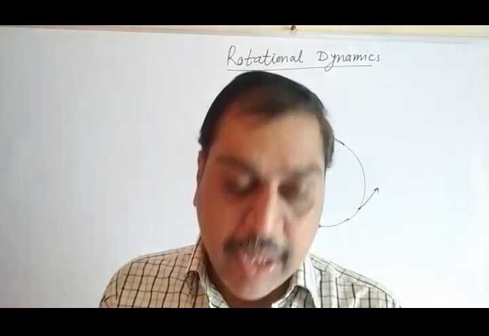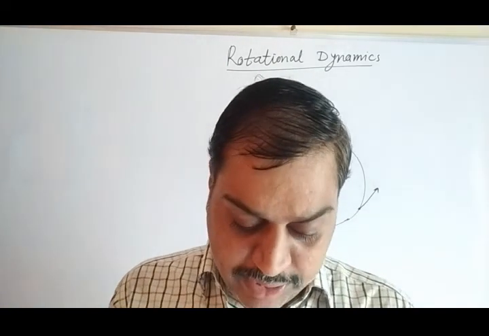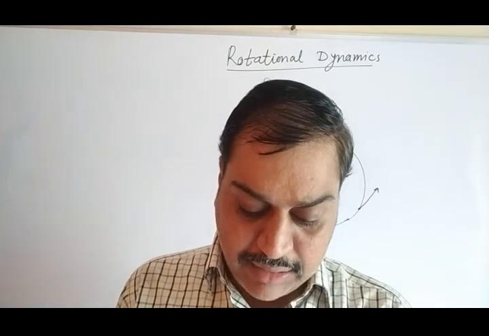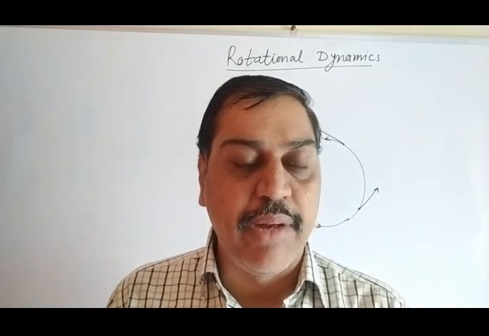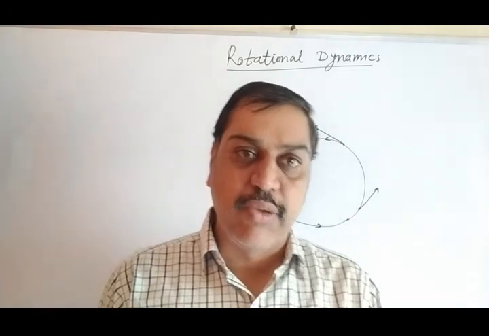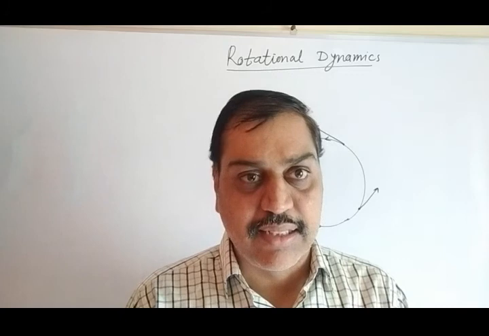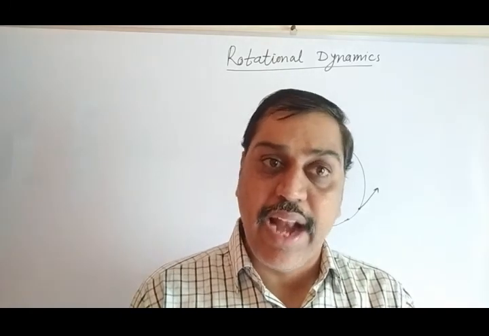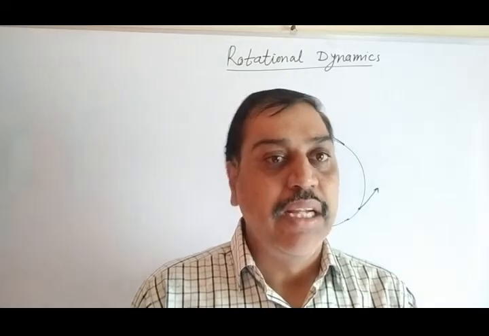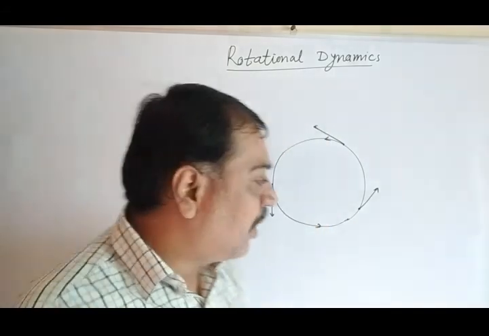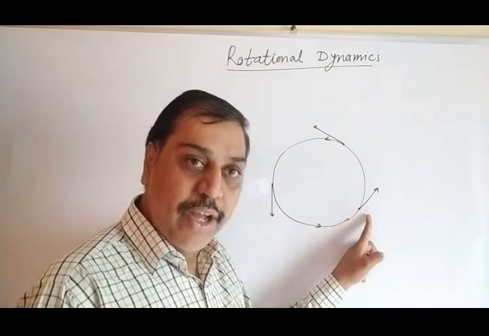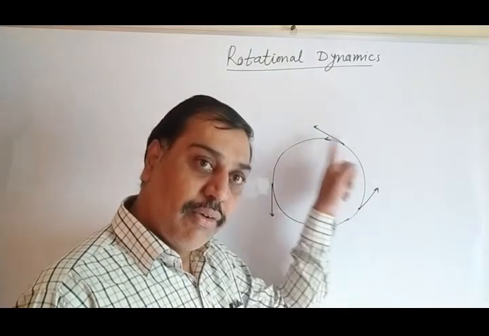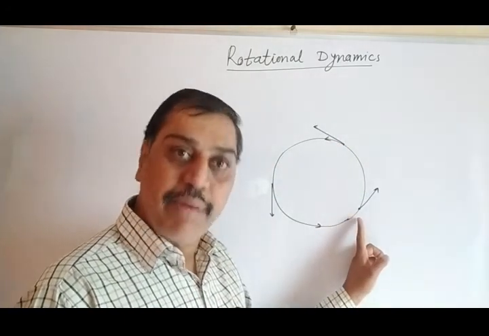Let's go next. It is a periodic motion. During the motion, the particle repeats its path along the same trajectory, so the motion is said to be periodic. If you remember, when we started with the oscillation chapter, at that time we learned this. The motion which repeats itself again and again in equal intervals of time is said to be periodic motion. Here the particle starts here, goes here and finally comes here, and whatever the time required for the next rotation, within the same time it will come back here.